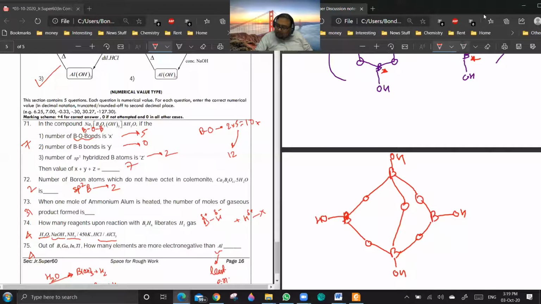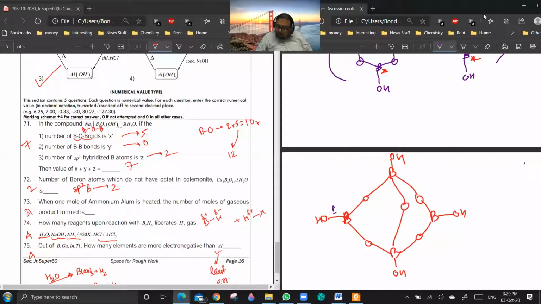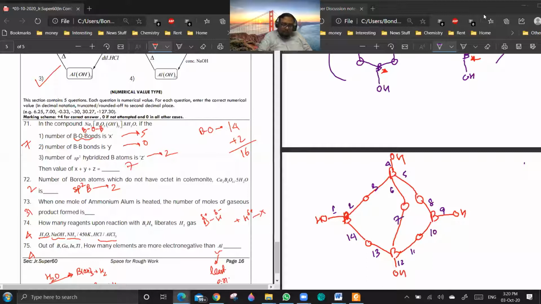You see, if you're counting, let us count. 1, 2, 3, 4, 5, 6, 7, 8, 9, 10, 11, 12, 13, 14. Yeah, it will be 14. That's good. So the number of BO bonds will be 14, plus 2. It will be total 16. Are you getting a point? Yes, sir. If you go by the literal value, the answer will be 16.